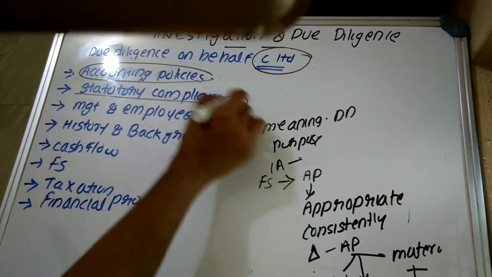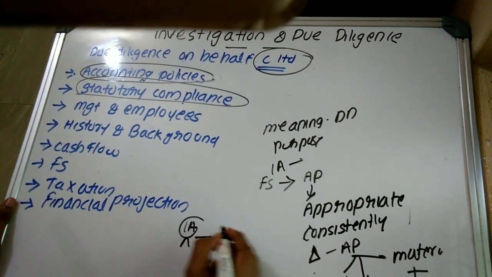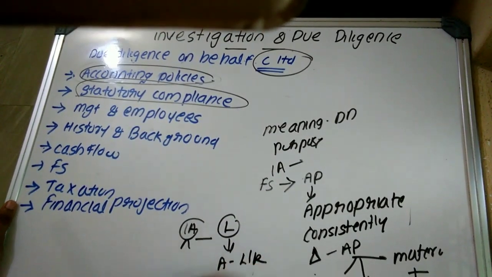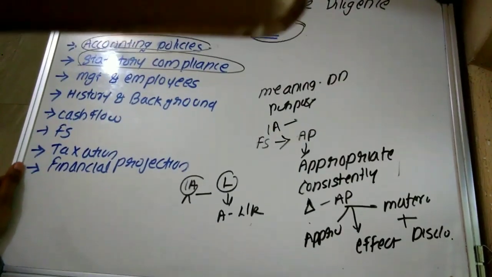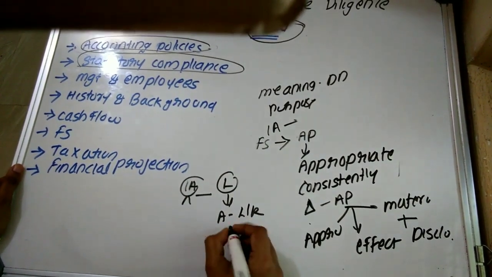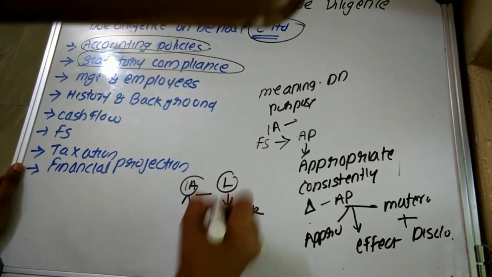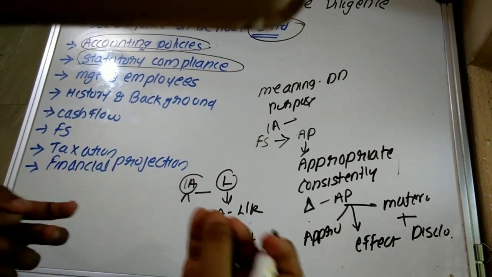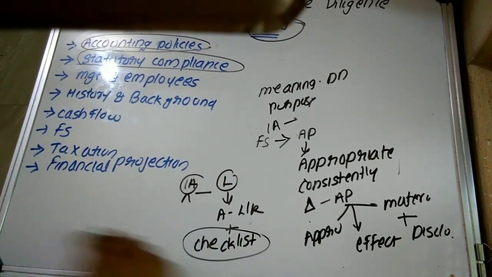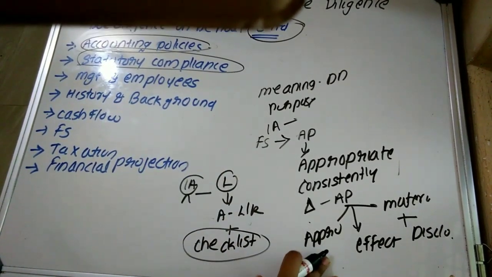Then the second one is statutory compliance. So he is the investigating accountant. He has to prepare a list of applicable laws and regulations, plus prepare a checklist to ensure compliance. That is, which are the applicable laws and regulations, and also a checklist of whether these applicable laws and regulations have been followed by the concerned organization.